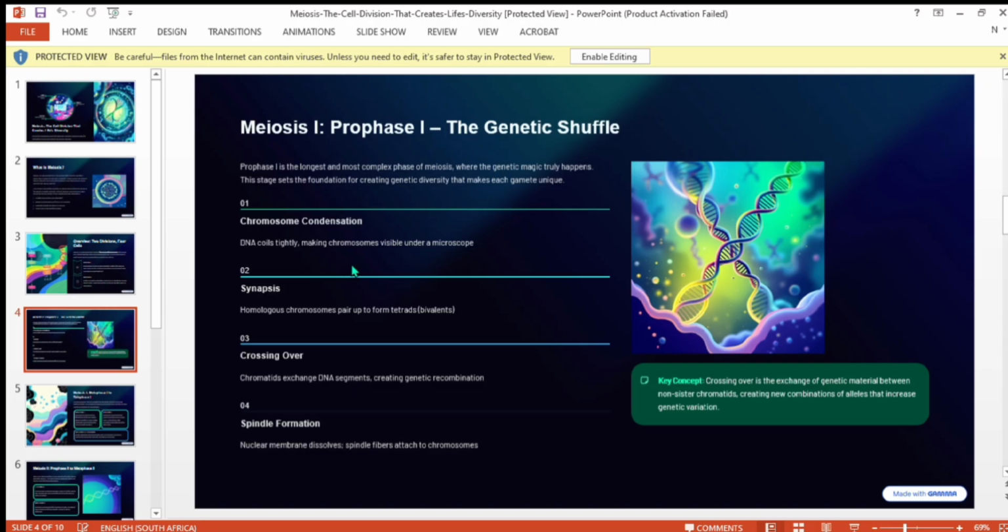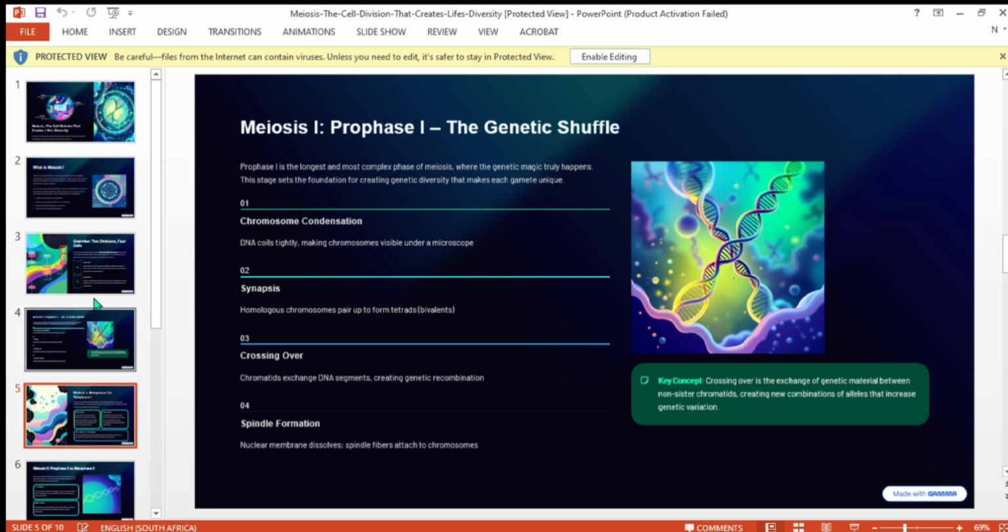This information is based on what I've revealed to you, in which it says meiosis 1, prophase 1, chromosome condensation, but the ones I've mentioned are much easier, simpler and more understandable.